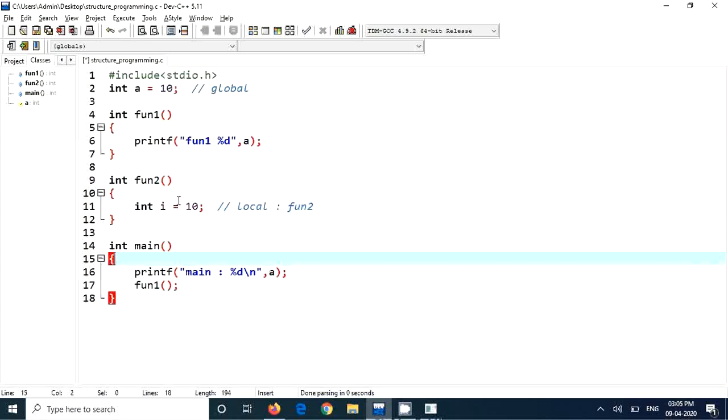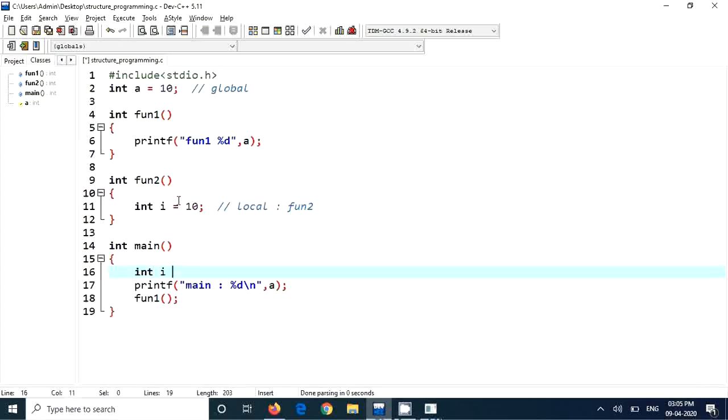If I put int i equal to 100, this is a local variable to the main function. Because this i is present inside main, it is local to main. Here i is present inside fun2, so it is local to fun2. I cannot declare one more variable like this, say int a, because it's a multiple declaration error.